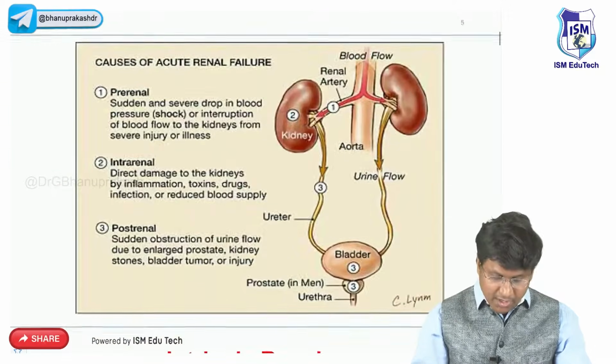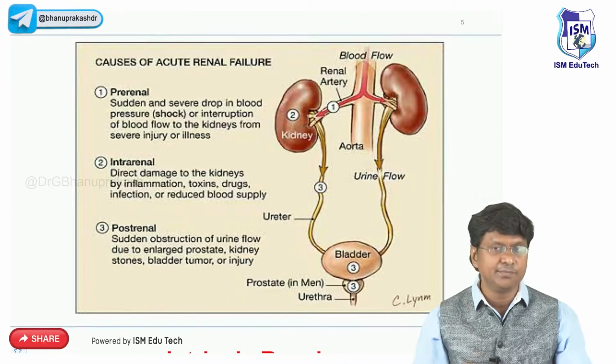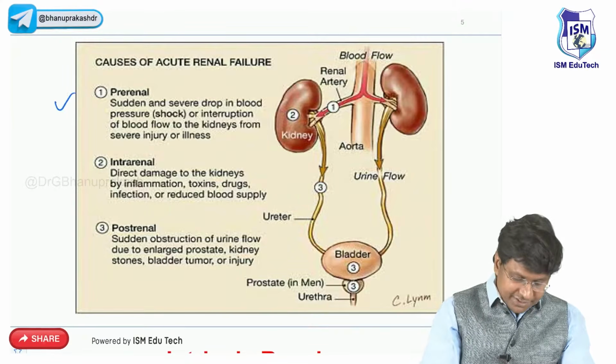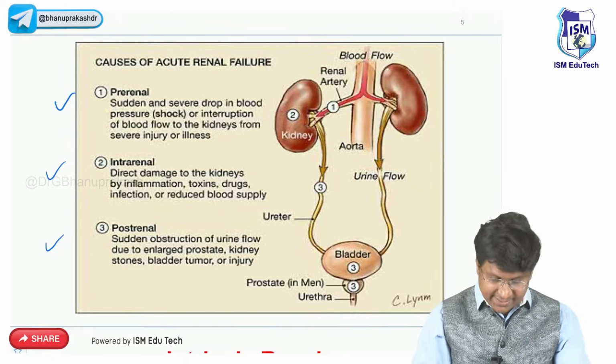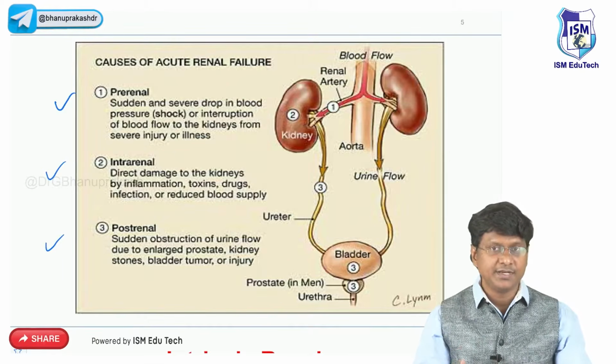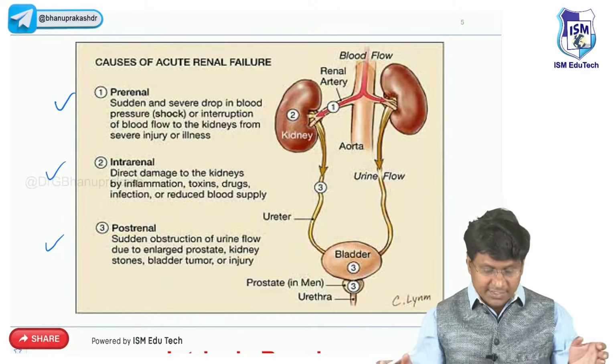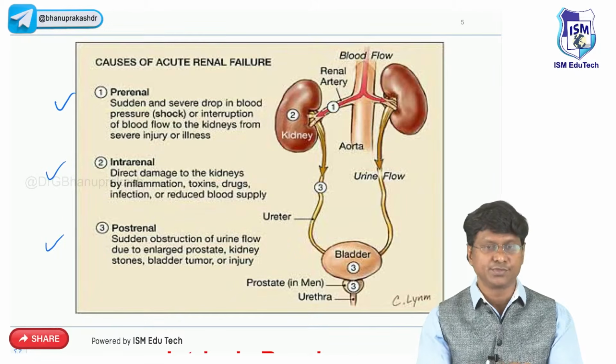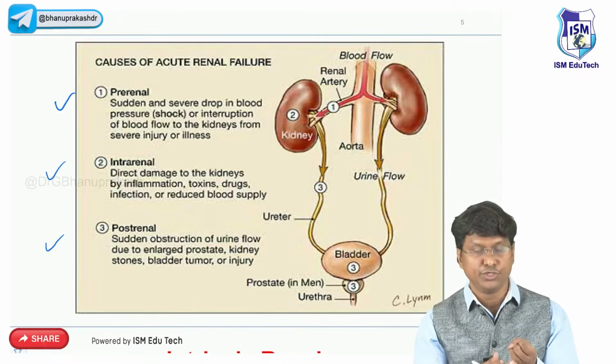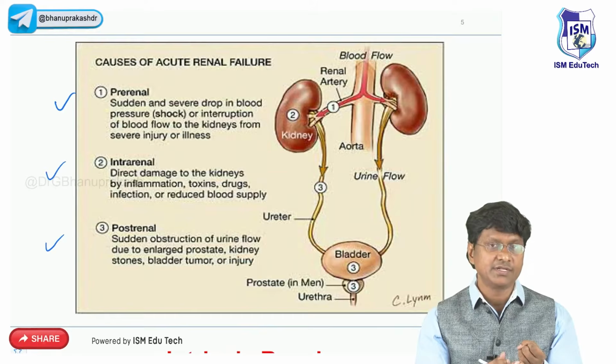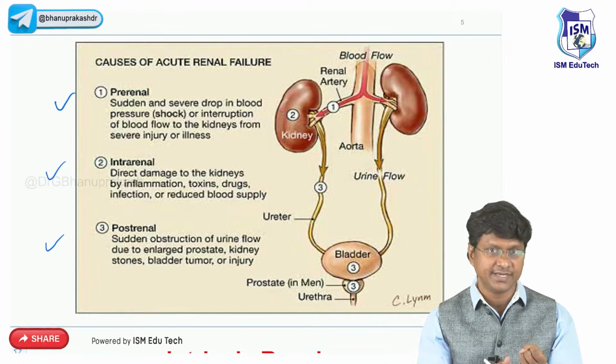Now you need to know the three important etiologies of acute kidney injury, that is pre-renal, intrinsic renal, and post-renal. So what is pre-renal? Pre-renal means the perfusion to the kidney is reduced because of intravascular volume depletion. The intravascular volume depletion can occur in hemorrhage, gastrointestinal loss, and renal loss.